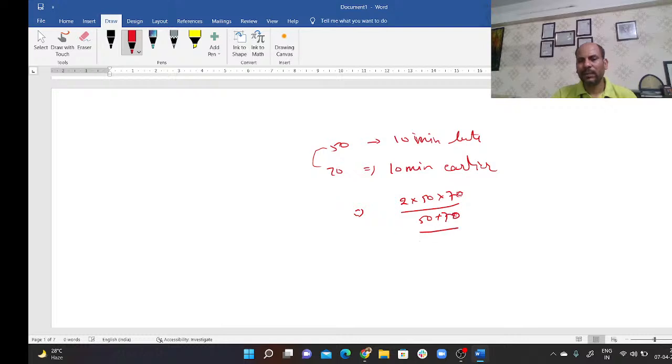You're supposed to find out the average speed, but yes, take care about this. The time he was late and the time he is early should be equal. In that case, just find the average speed, that will be your answer. So it becomes 7,000 divided by 120, and this is your answer, which is 175 upon 3 kmph. The important thing which you need to take here is that the time should be equal in both the cases.